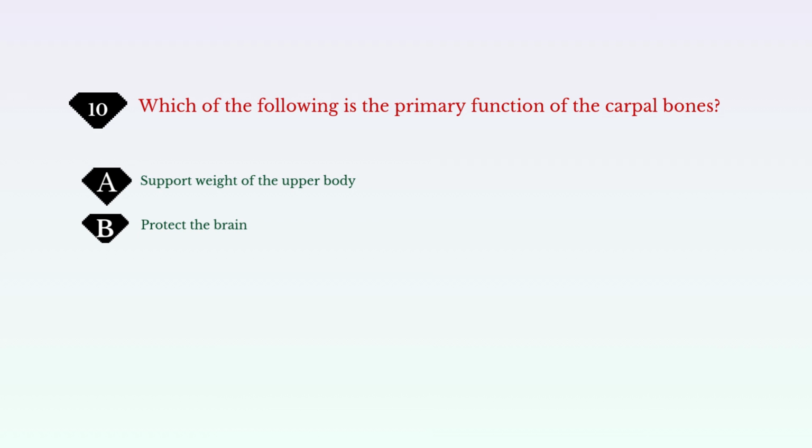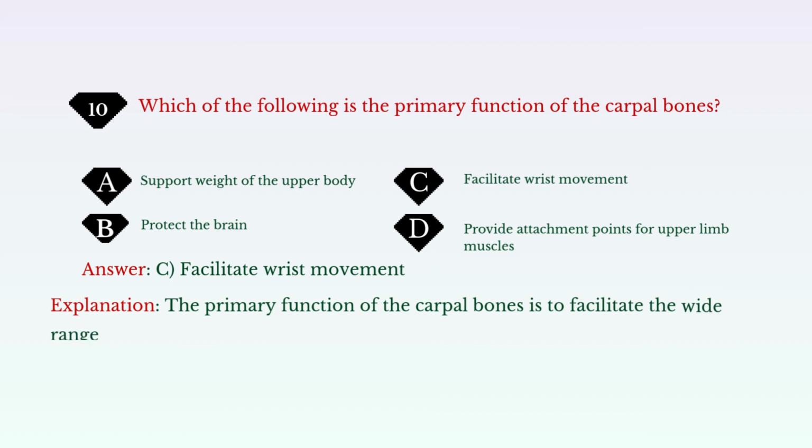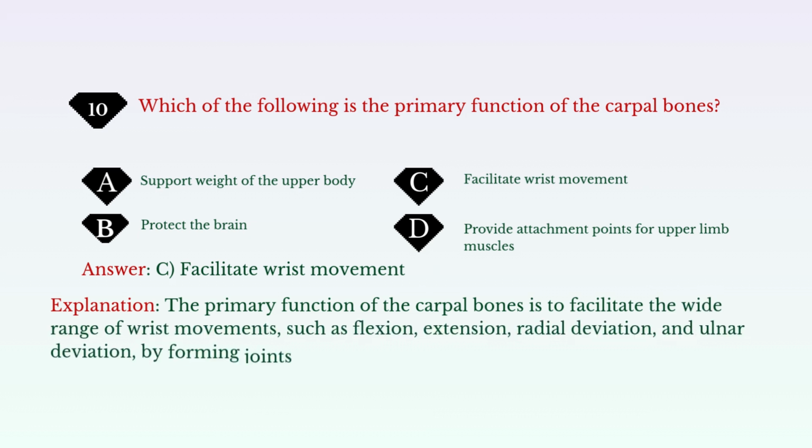Which of the following is the primary function of the carpal bones? A. Support weight of the upper body. B. Protect the brain. C. Facilitate wrist movement. D. Provide attachment points for upper limb muscles. Answer: C. Facilitate wrist movement. Explanation: the primary function of the carpal bones is to facilitate the wide range of wrist movements, such as flexion, extension, radial deviation, and ulnar deviation, by forming joints with each other and with the radius.